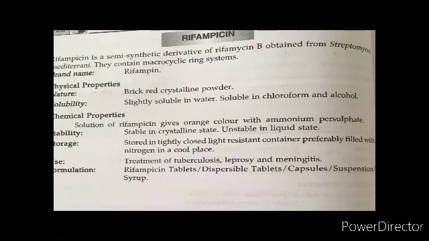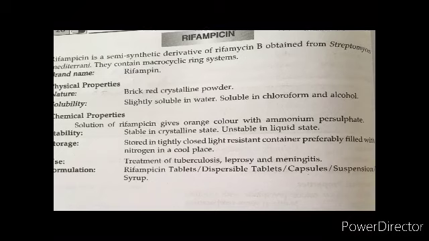Rifampicin is a semisynthetic derivative of rifamycin B obtained from Streptomyces mediterranei that contains a macrocyclic ring structure. Brand name is rifampin. Physical properties: brick red crystalline powder, soluble in water, chloroform and alcohol. Chemical properties: a solution of rifampicin gives orange color with ammonium persulfate.